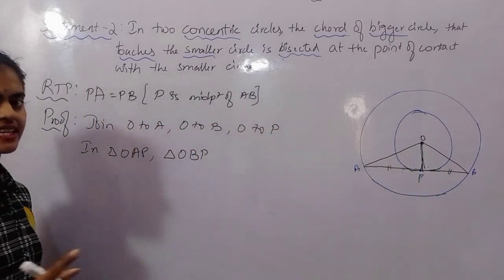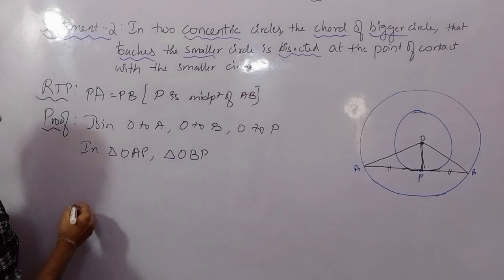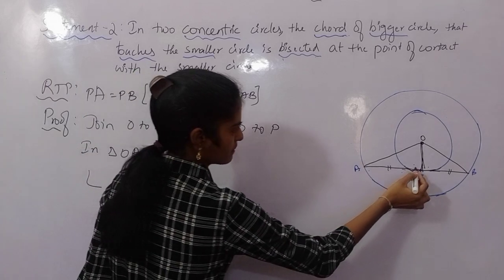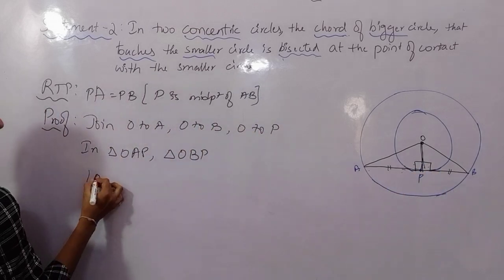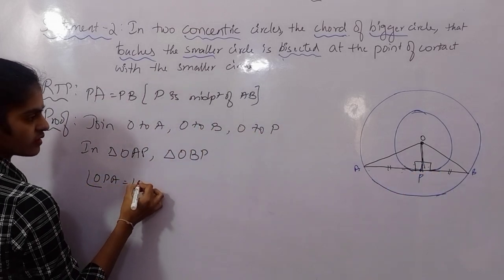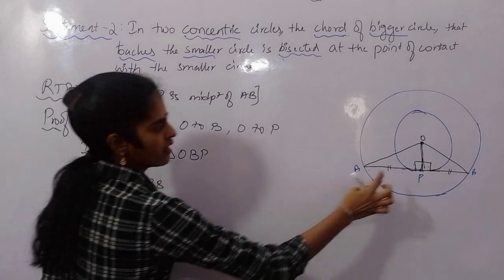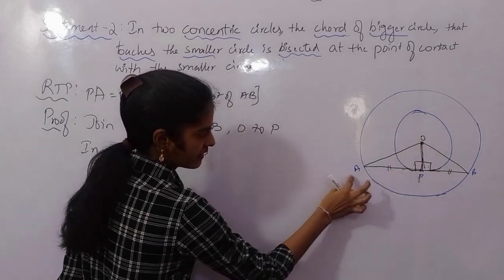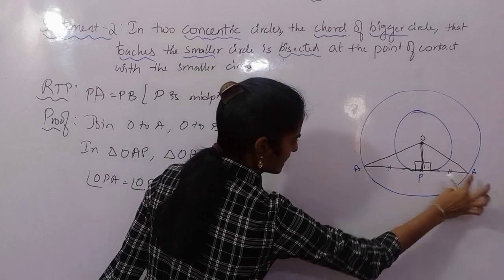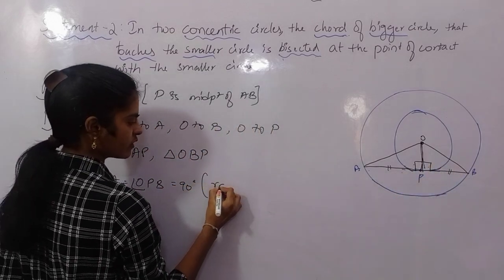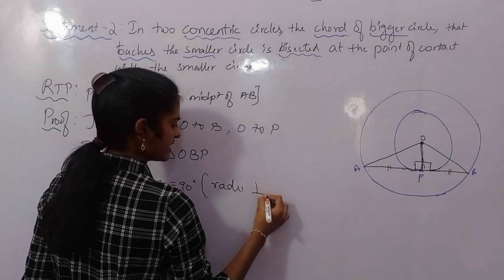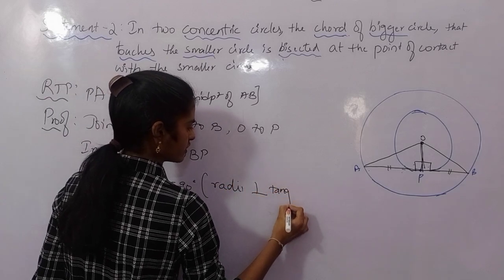So can I say radius and tangent are perpendicular? When they are perpendicular, this is 90 and this is also 90, right? So angle OPA is equal to angle OPB. These two angles are equal, they are equal to 90 degrees. Why? Because we know the radius and tangent are perpendicular to each other.